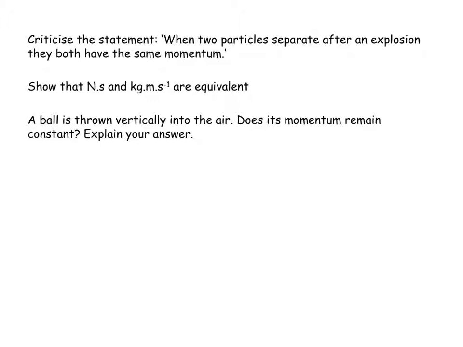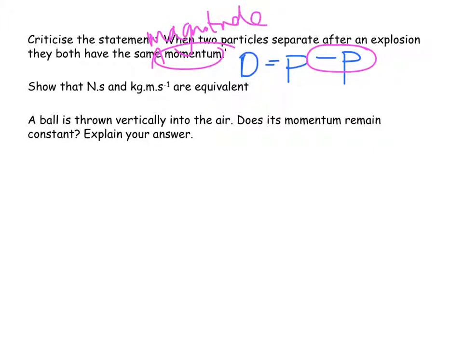And then they ask me 3 questions. Criticize the statement: when 2 particles separate after an explosion, they both have the same momentum. Well, that makes sense because we start with 0. This one has to have a certain momentum, and the other one, to get to 0, must be exactly the same momentum. But not, because you've got to consider direction. Momentum is a vector quantity, and so although they have the same magnitude of momentum, they have opposite directions.